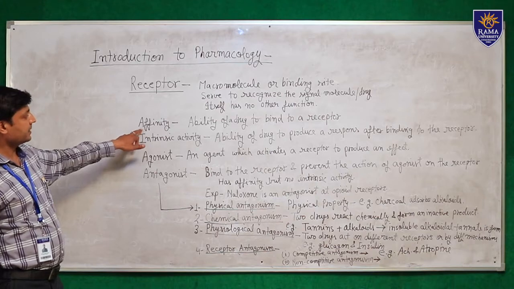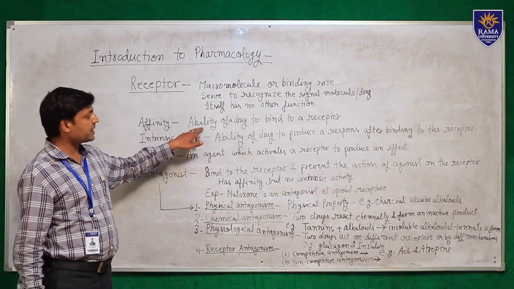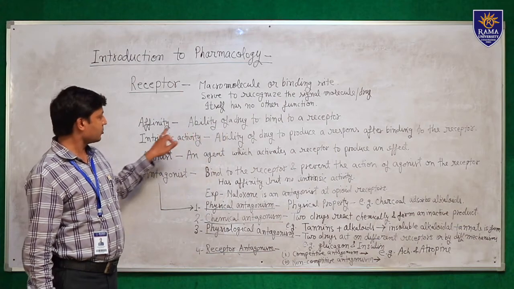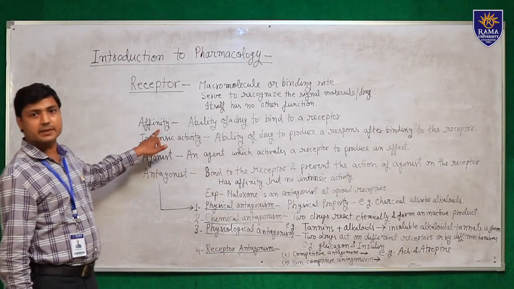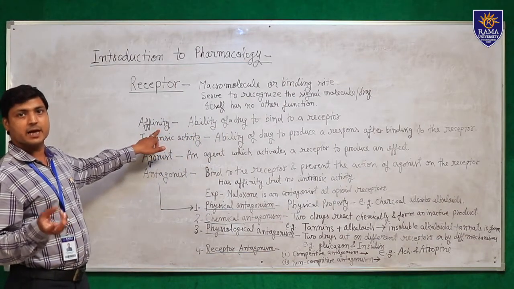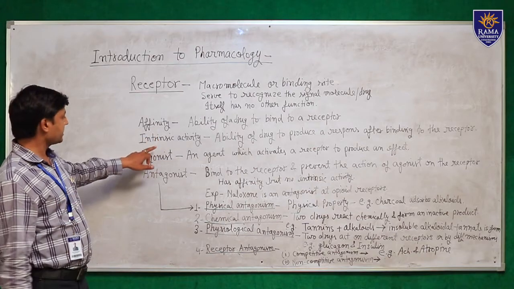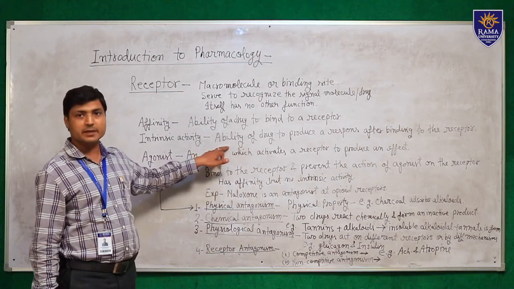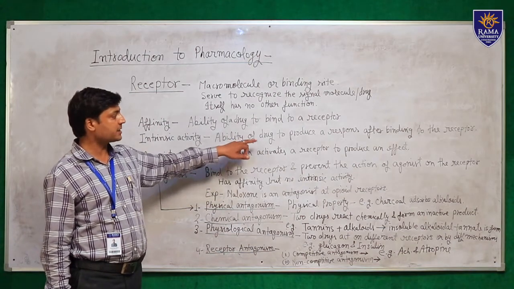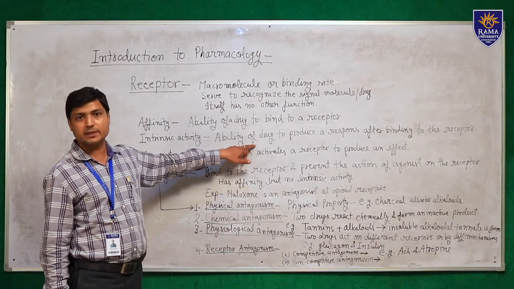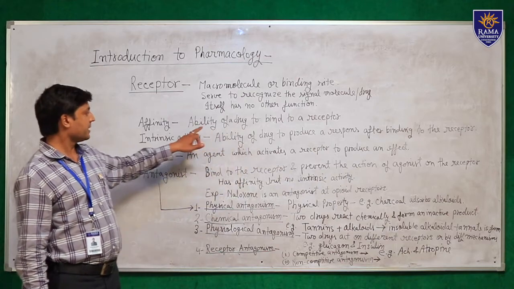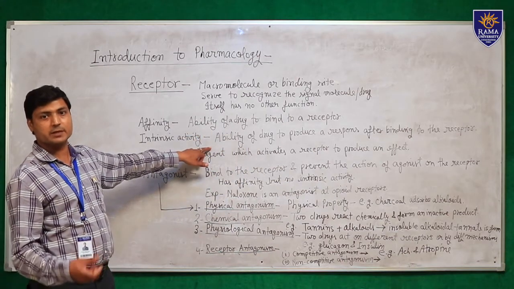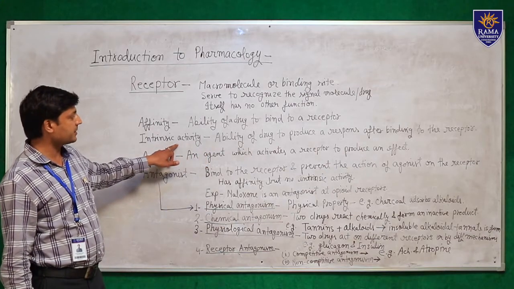But first we discuss affinity. What is affinity? Affinity is the ability of a drug to bind a receptor. So when a drug binds to the receptor, that is called affinity, meaning that the drug has affinity. And the second one is intrinsic activity. It is the ability of a drug to produce a response after binding to the receptor. Means when a drug binds to the receptors and produces a response, that is called intrinsic activity.